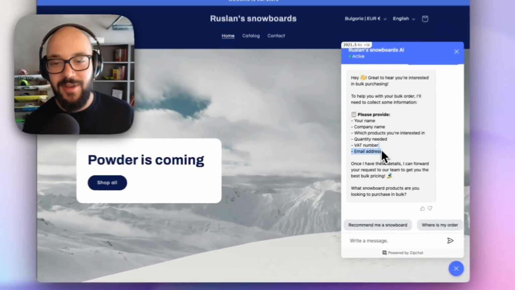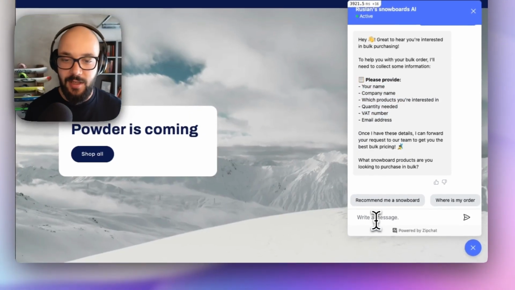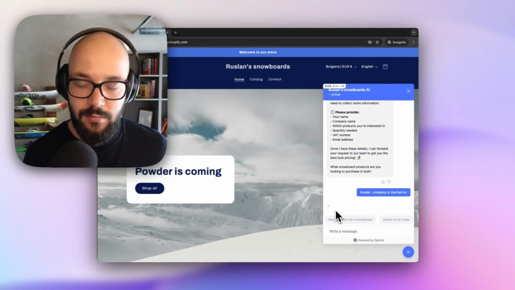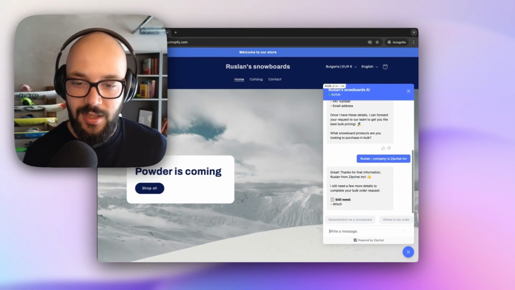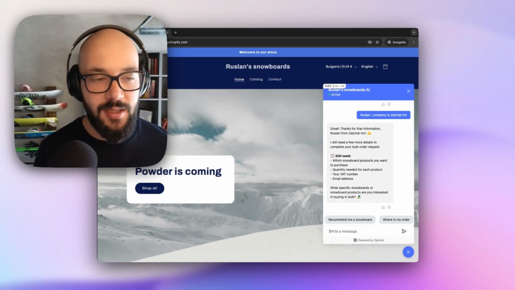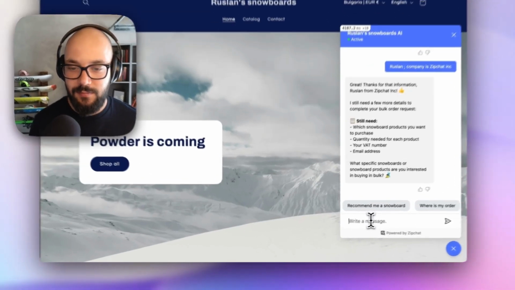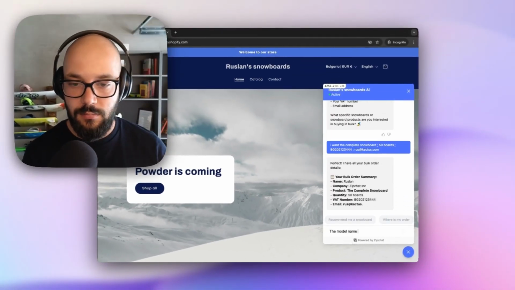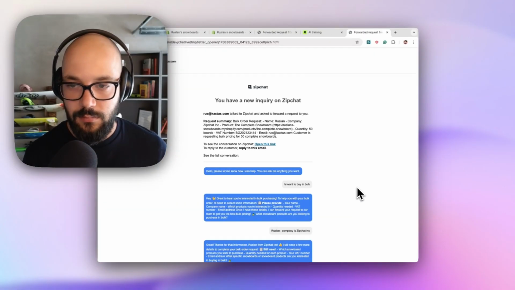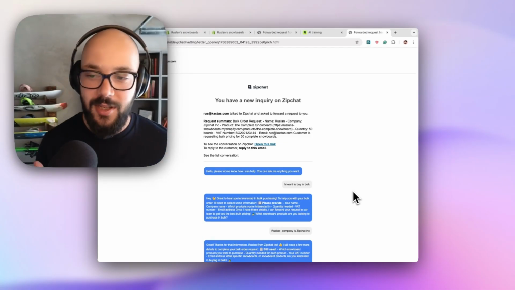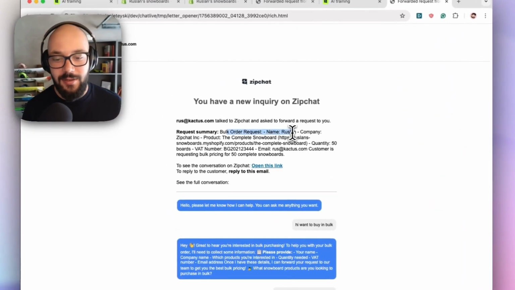You can see now it's requesting all the information. If I just say one thing, it's still going to validate all the information that we need, so it's not going to just forward the request with half of the information. Perfect. You can see it's collected all the information and it's sending it directly to myself.